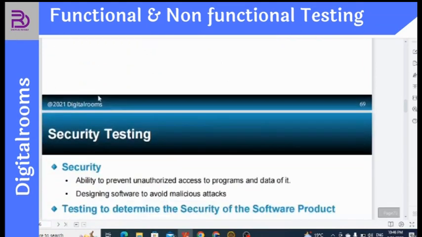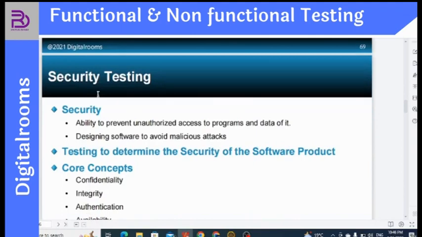Security testing: the ability to prevent unauthorized access to the programs and data. Designing software to avoid malicious attacks. It means if there are viruses or malicious things. Say, for example, whenever we browse a certain kind of website, it comes with malware, right?